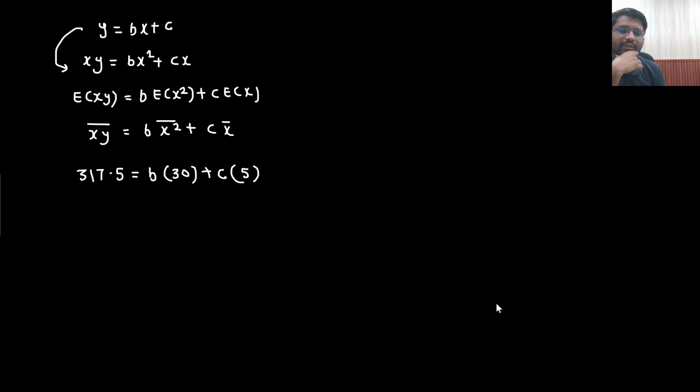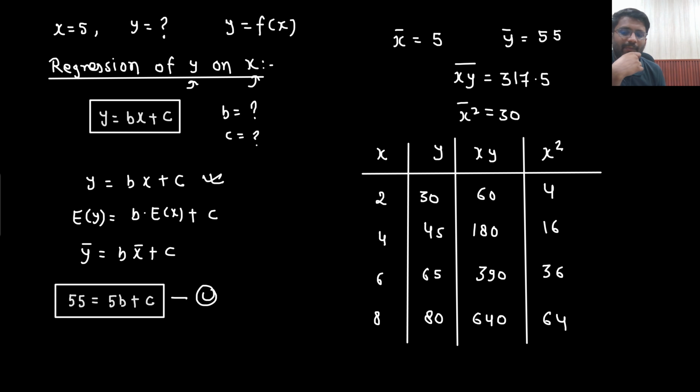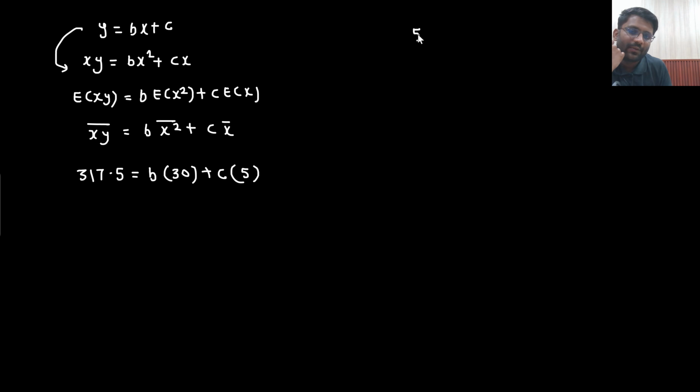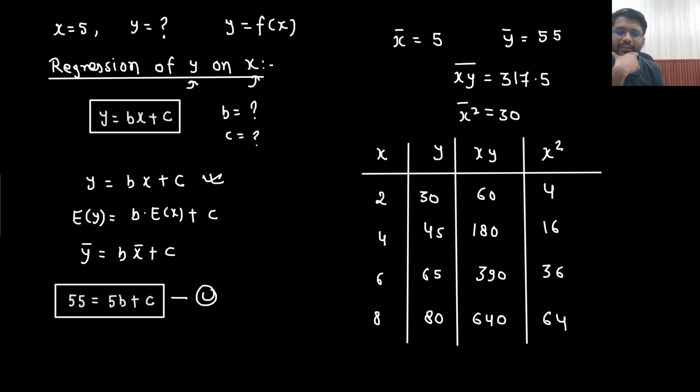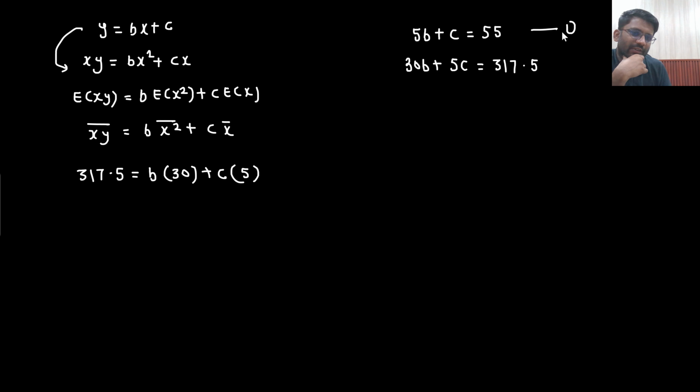Okay. So two equations we have: 5b plus c equals 55 and 30b plus 5c equals 317.5. So this was your equation 1, 5b plus c equals 55, and this was your equation 2. From here you can find out the values.